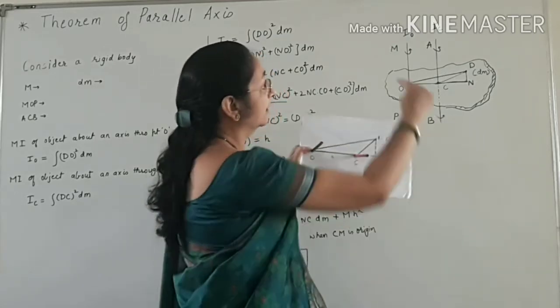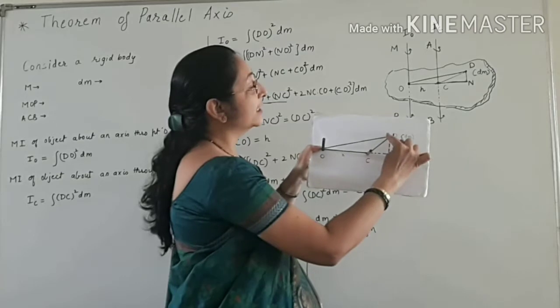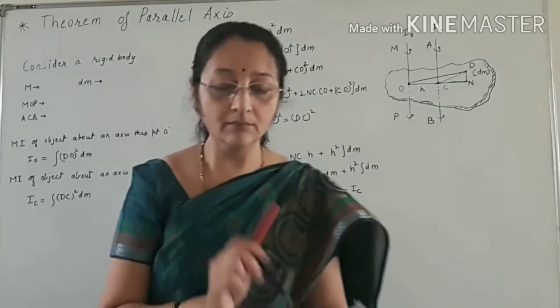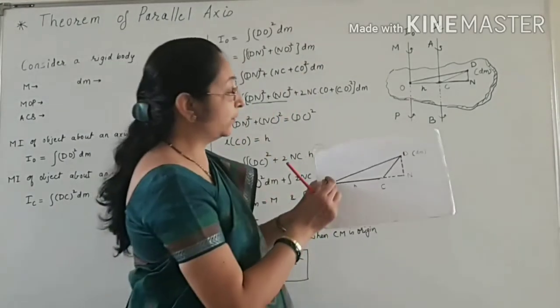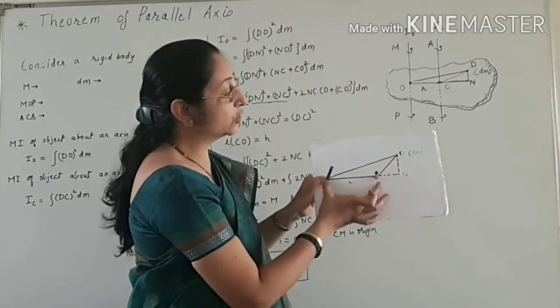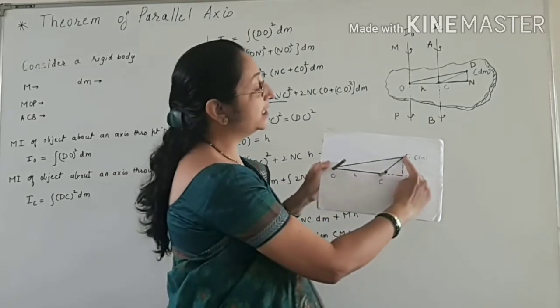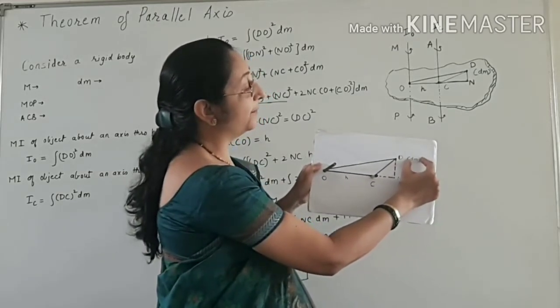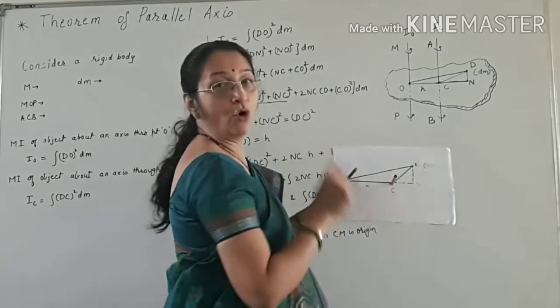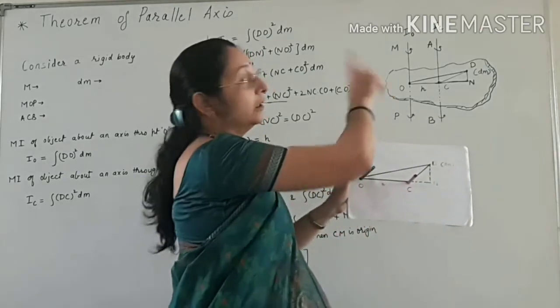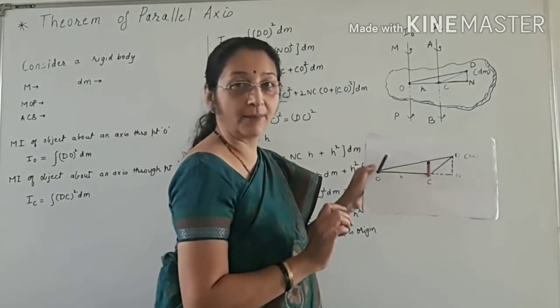This is the diagram here. We are considering point D. The distance between the two parallel axes is h. We are considering point D having mass dm. So now I will show on this 3D diagram. I will show on the board, which is a 2D diagram.